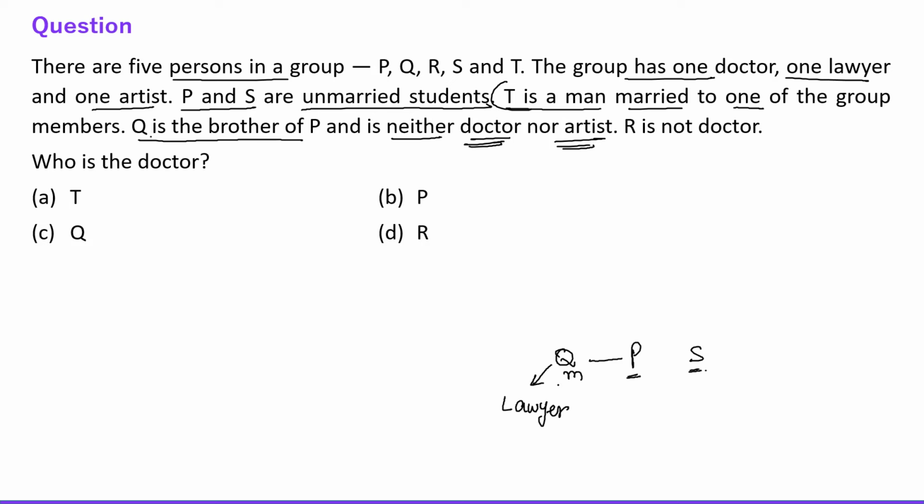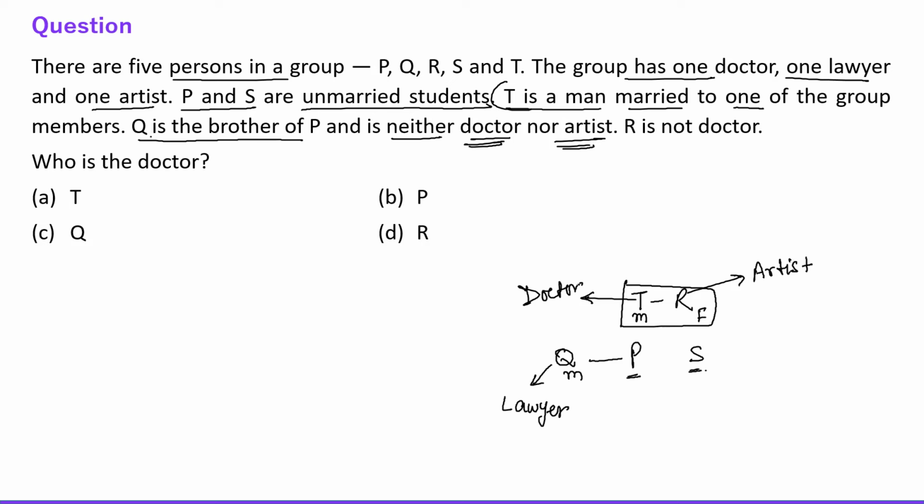Now there are 2 members left. They are T and R. T and R are married to each other, right? They are saying T is a male, so R is a female, and they are a married couple. And they are saying R is not doctor. So if R is not doctor, it means R is the artist. And T is the doctor.